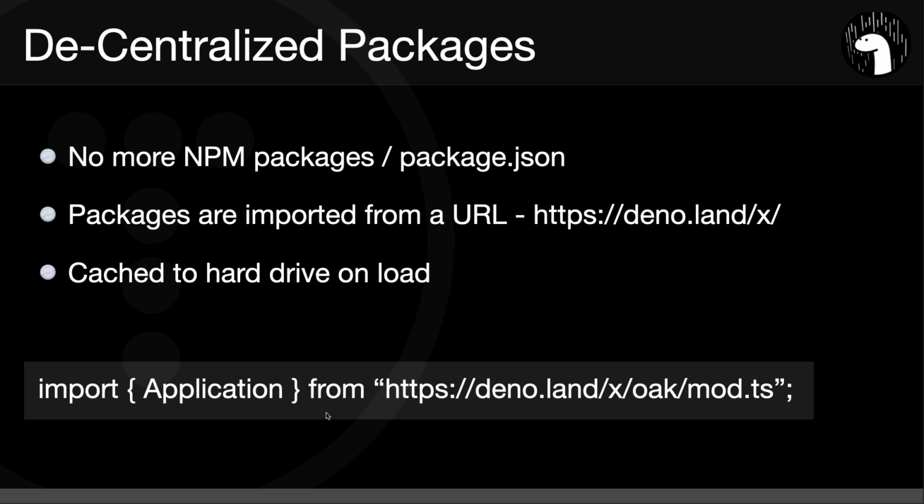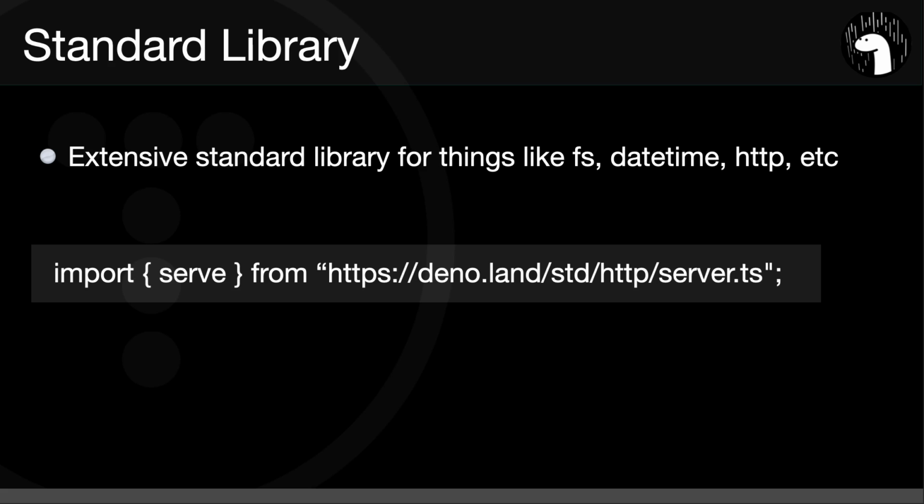So here is an example of using the Oak framework, which we're actually going to use in a little bit. So we're importing application from the deno.land URL/oak, and then the mod.ts file. And what happens is as soon as you import this, it's cached to your hard drive on load. So it's a little different. It might take a little getting used to, but at least you don't have this node_modules folder with hundreds or thousands of folders inside of it.